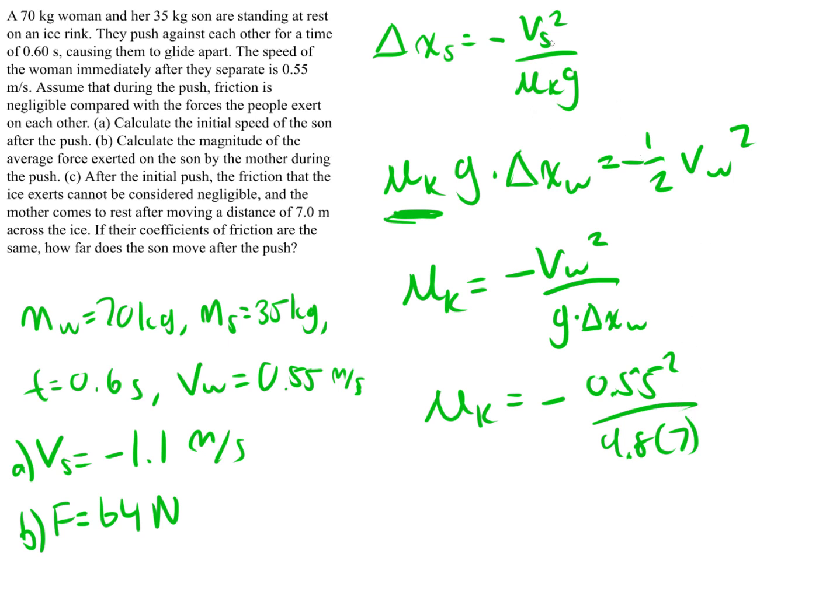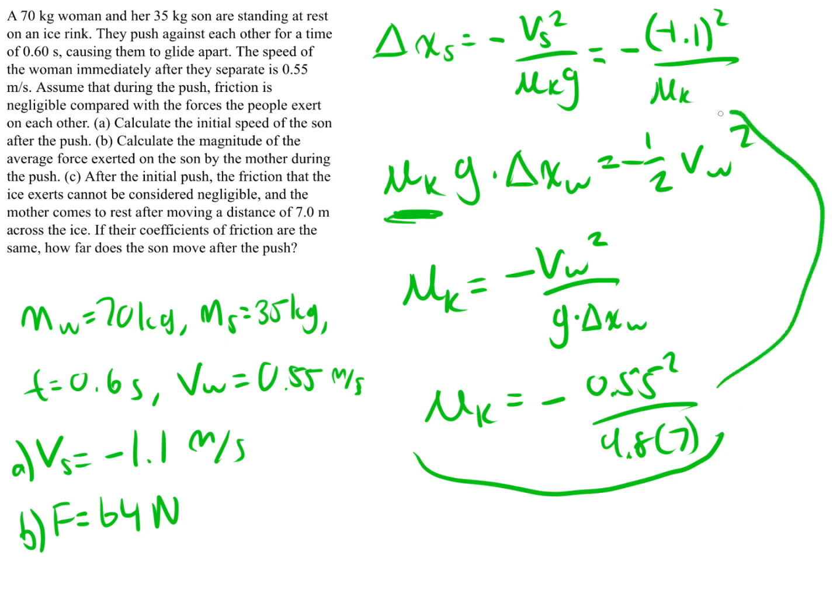So all we need to do is plug everything in here. You get negative of the son's velocity squared, and anything squared is still positive. Just know that we're taking this value and substituting it for this when we carry out our calculation, and we're going to hit times 9.8.